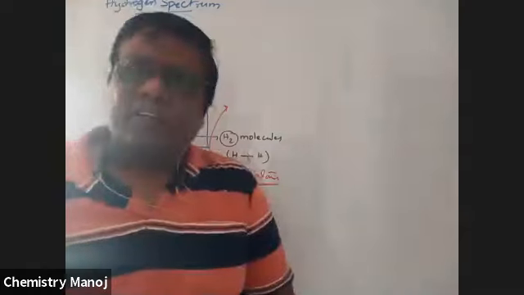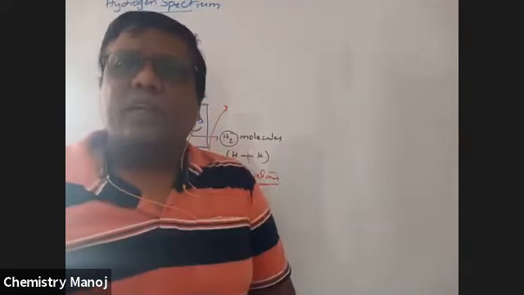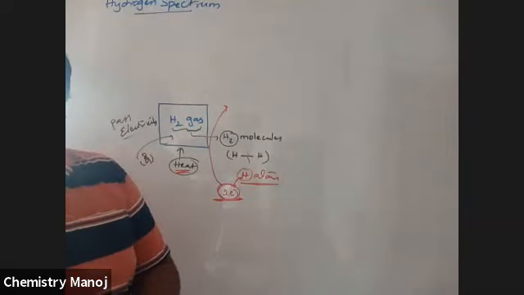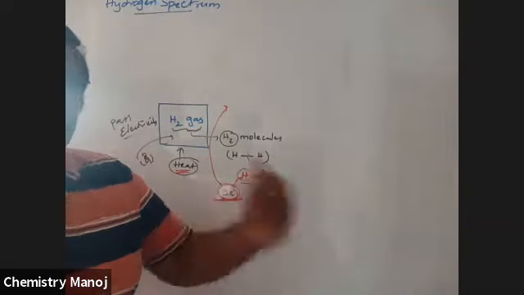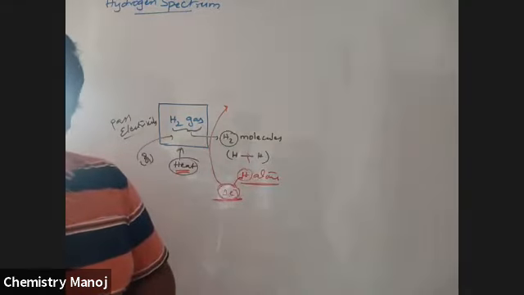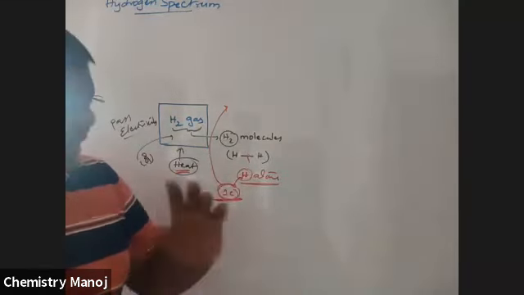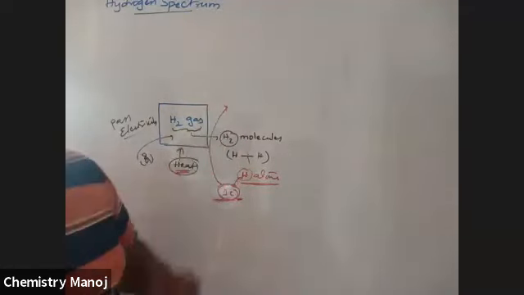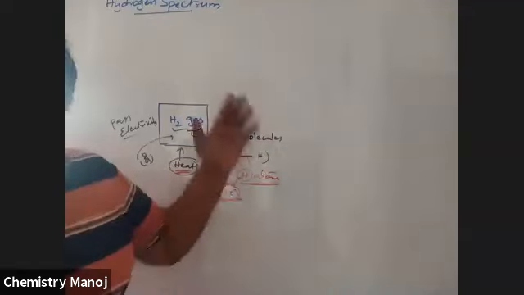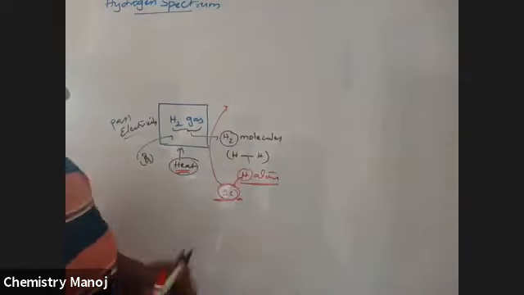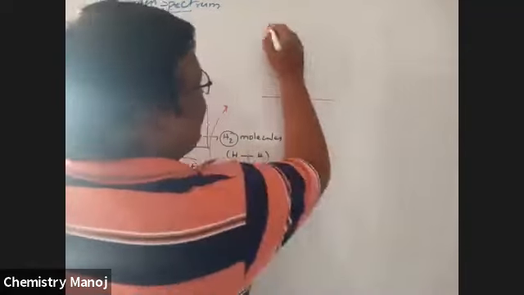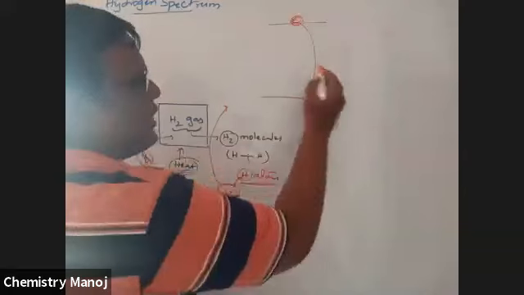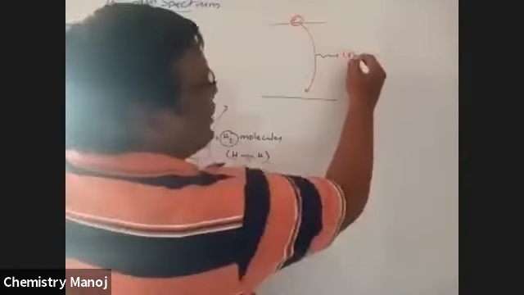Whenever electrons have more energy, they have less stability. Energy is more, stability is less. So electrons at a higher energy state are unstable. To get stability, their energy must decrease. Now this is the ground state, this is the excited state, and the electron comes back to its original state by losing energy.